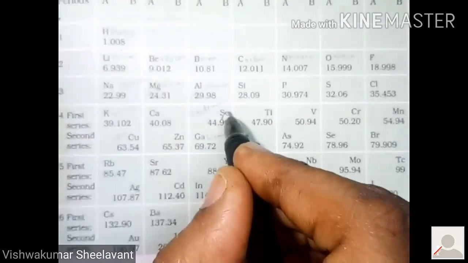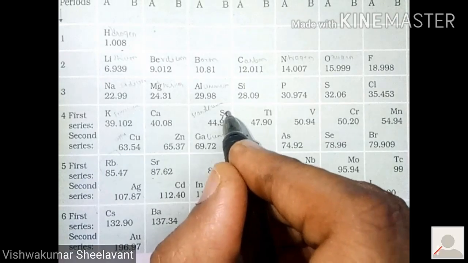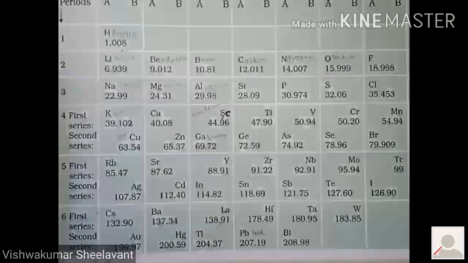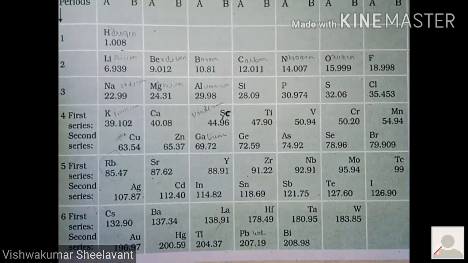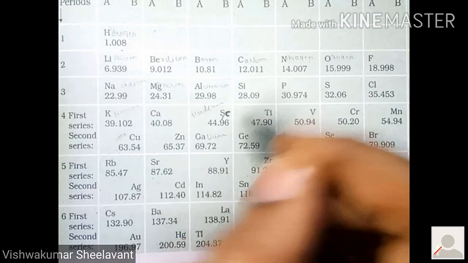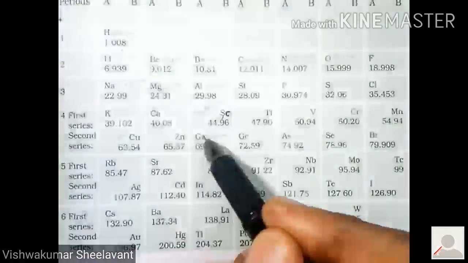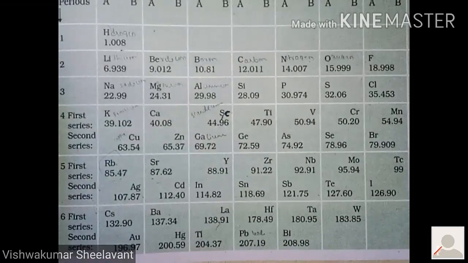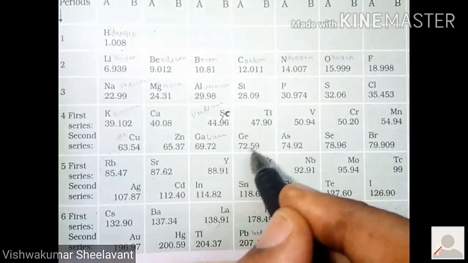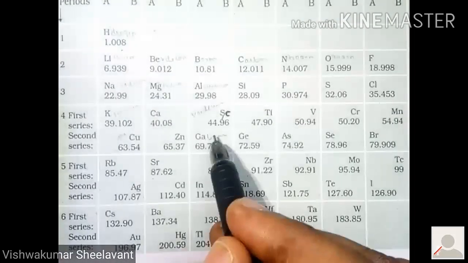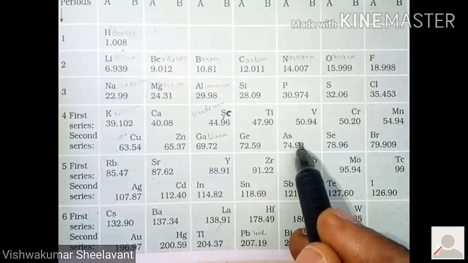In your textbook also, if you are having SE, you correct it to SC. Okay, scandium. When this table was written, scandium was not discovered. Here the second element gallium was not discovered, and here germanium was not discovered. That means this slot and the slot here were kept empty.